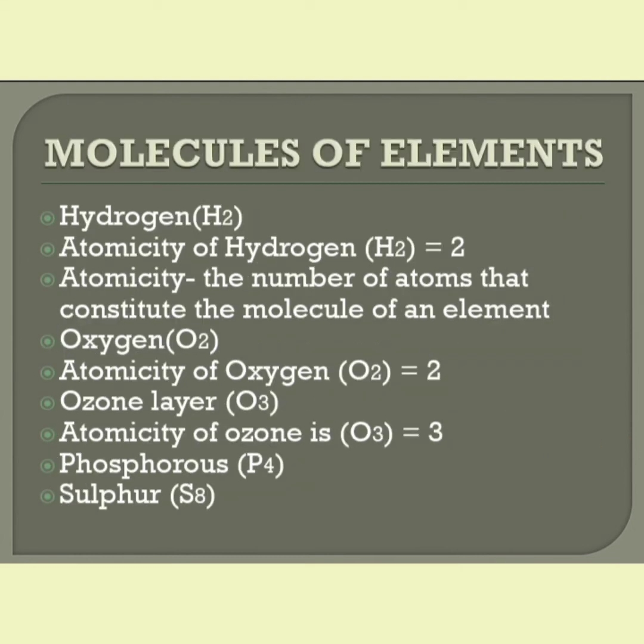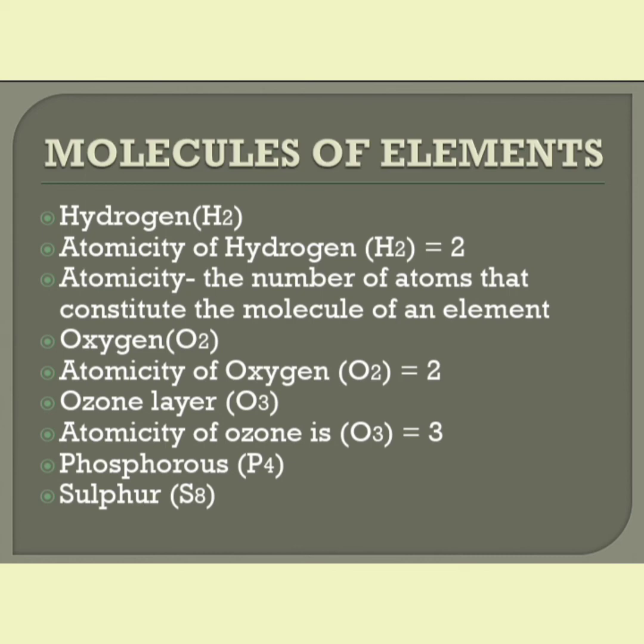So what are the molecules of elements? For example, hydrogen. What is the atomicity of hydrogen? How many atoms combine together to form hydrogen? That is 2. So we write it as H2. And what do you mean by atomicity? The number of atoms that constitute the molecule of an element is said to be atomicity. So what is the atomicity of oxygen? That is 2. Two same atoms combine together to form an element, that is oxygen.